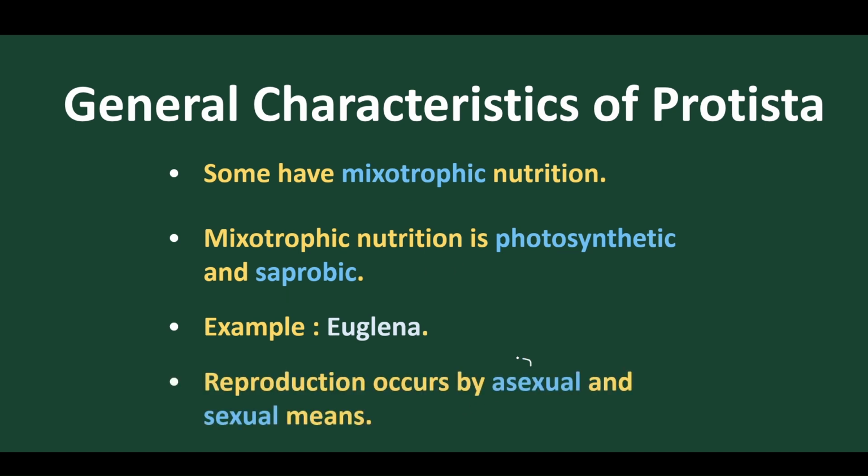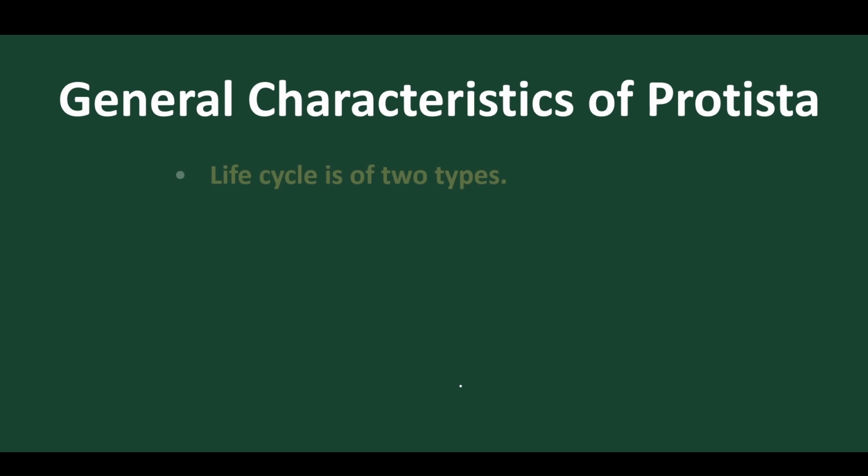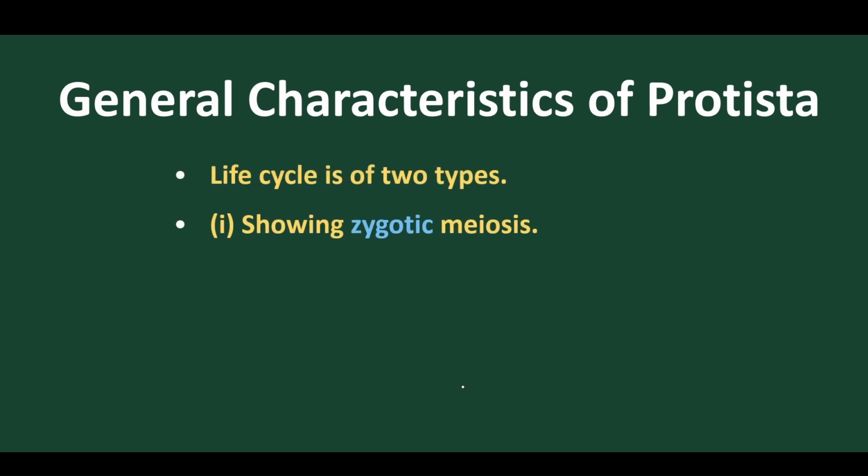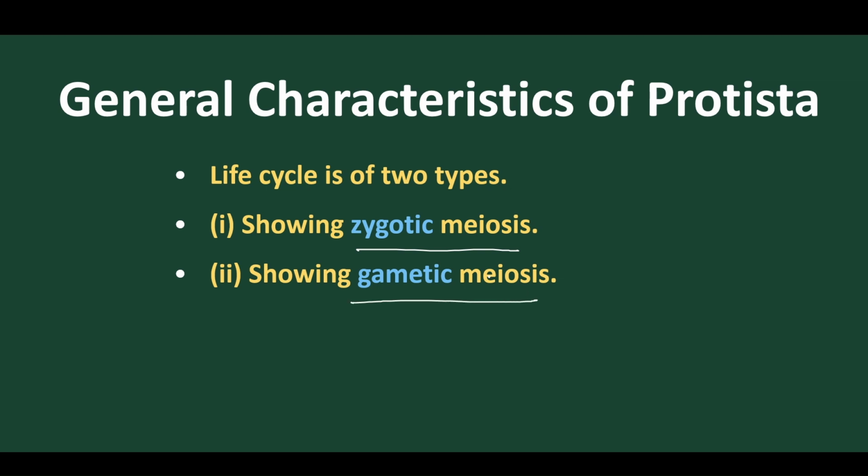Now, moving on to reproduction: either asexual mode without the use of gametes, or sexual mode with the use of gametes. And let's move into its life cycles. The life cycle is classified into 2 groups, either zygotic meiosis or gametic meiosis. This is a very important part. Let's discuss zygotic meiosis. Suppose the organism is haploid. For example, the plant body of the organism is haploid.